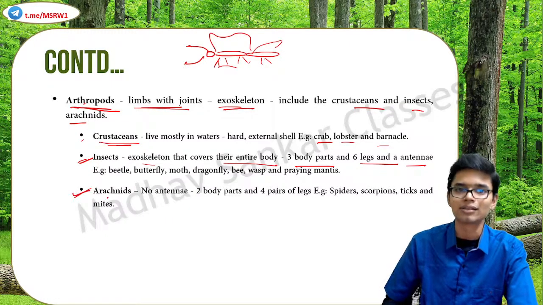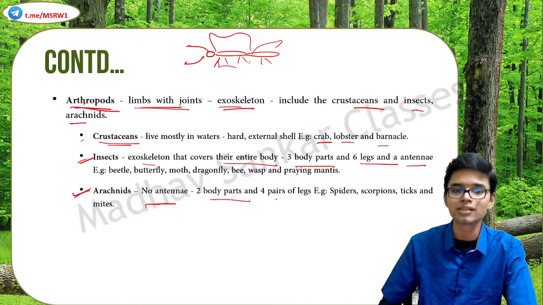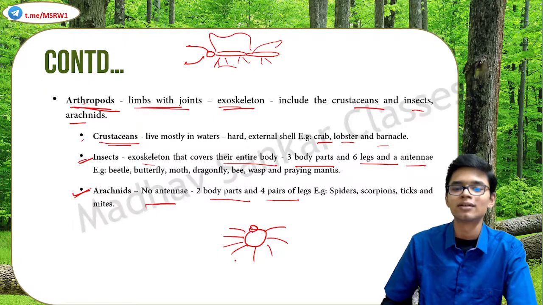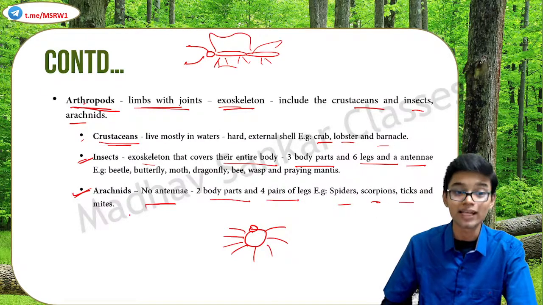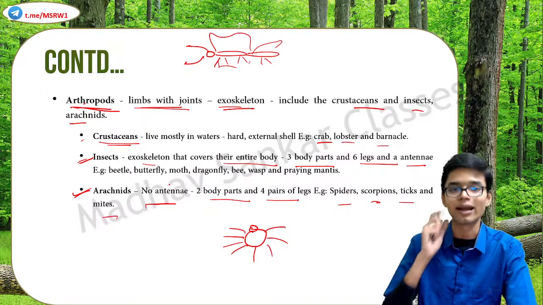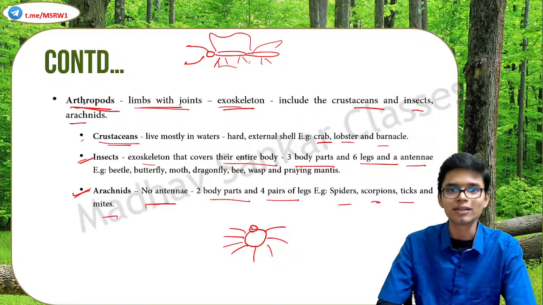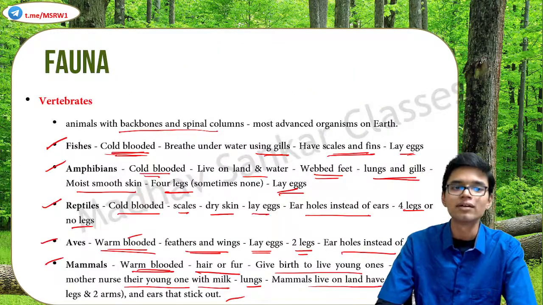Finally, arachnids. Arachnids do not have antennae. They have 2 body parts and 4 pairs of legs. 2 body parts and 4 pairs of legs. Best example, spider. Got it? Spider, scorpion, ticks, mites, all of these come under arachnids. Clear? So these are the broad classifications of invertebrates.